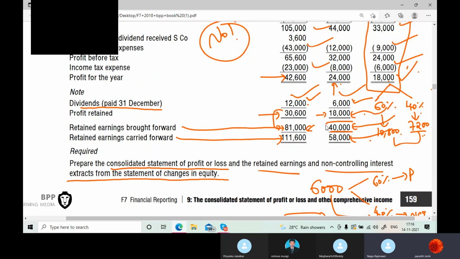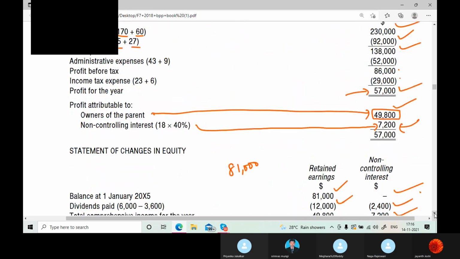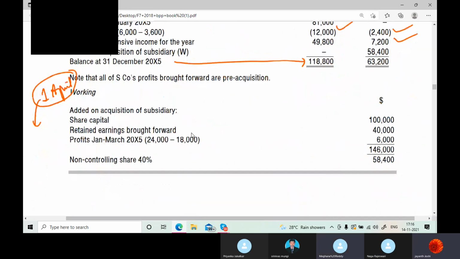81,000. What is the opening balance of retained earnings? 40,000, correct? Yeah, this 40,000 is the retained earnings balance. Okay, this particular retained earnings, does NCI have their share in this or not? Is NCI entitled to get their share from the pre-acquisition retained earnings? Yes.